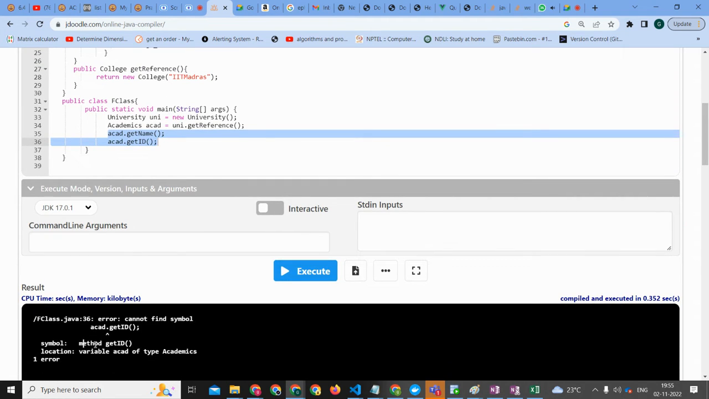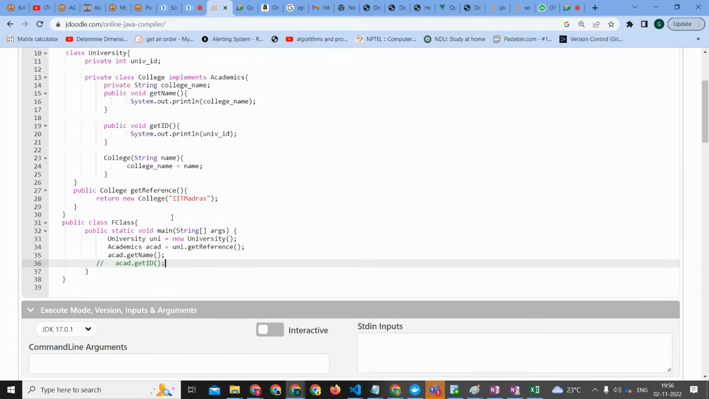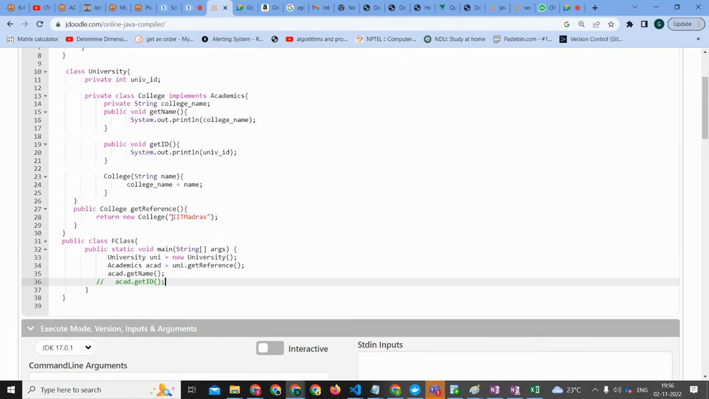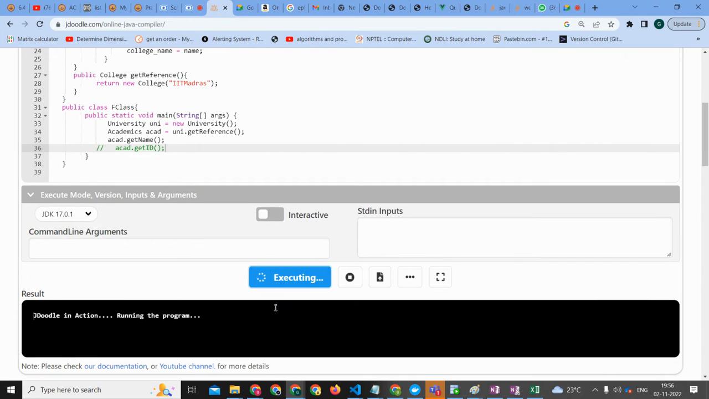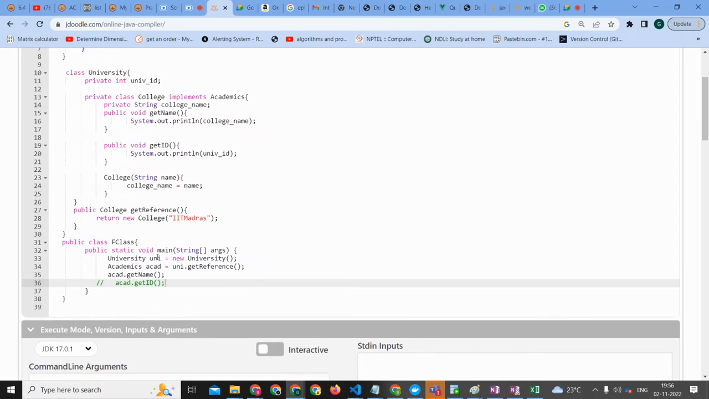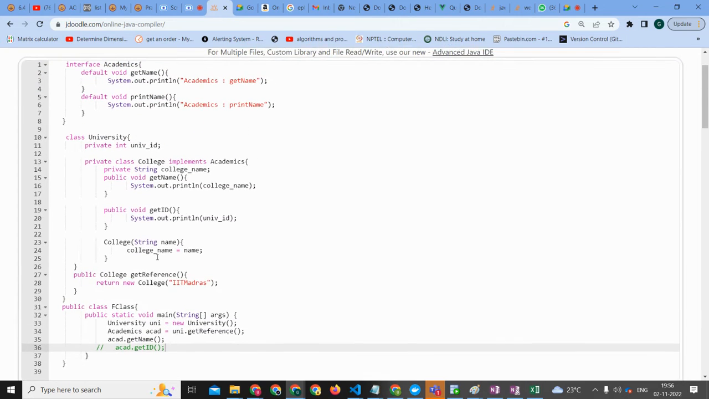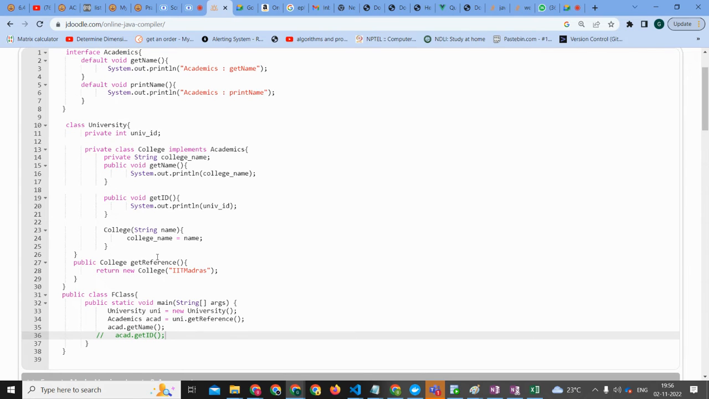So method get ID, variable ACAD of type academics: cannot find symbol get ID. But can we get the name? Let me check that also. It's giving get name. Ayush, that I was understanding, but not the ID part.